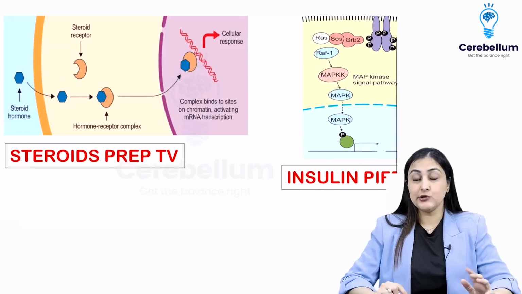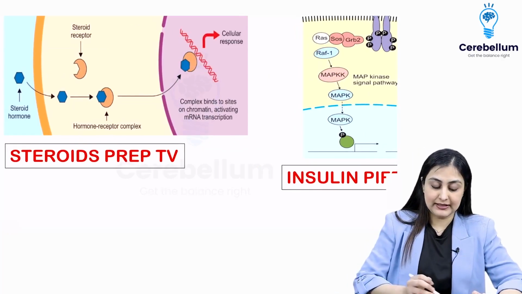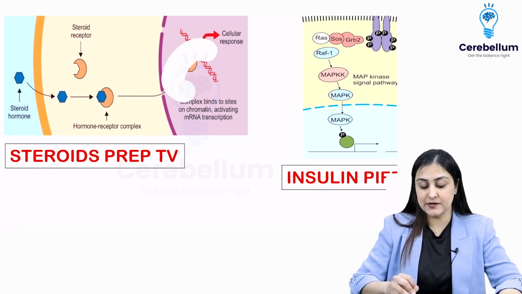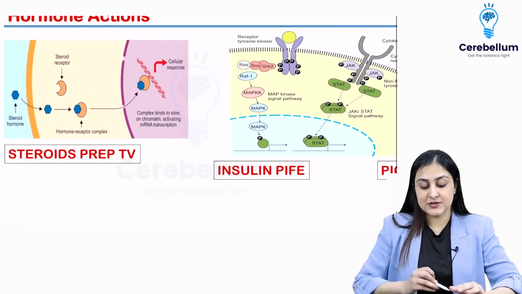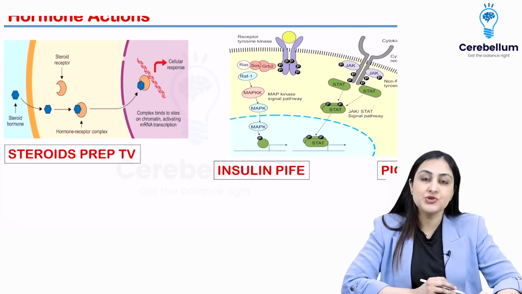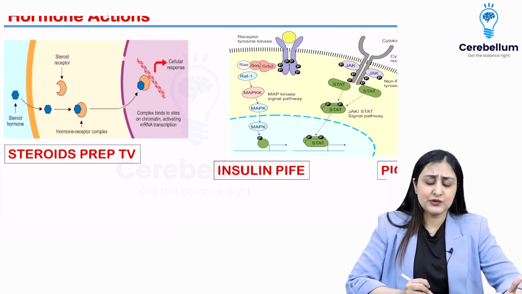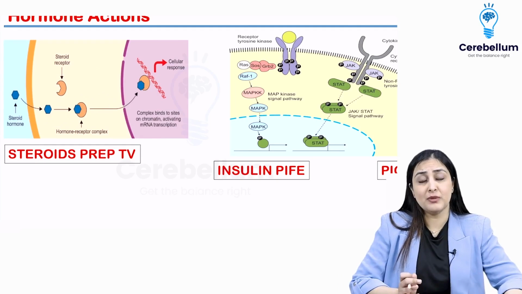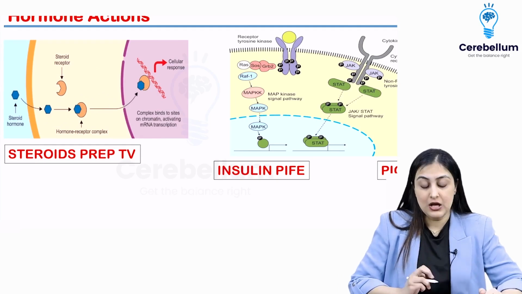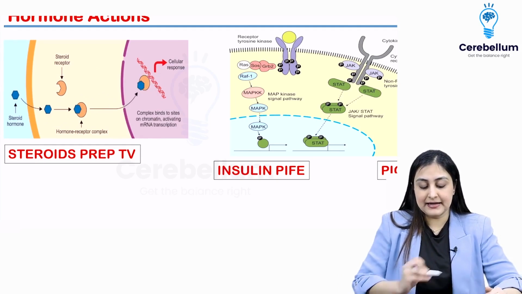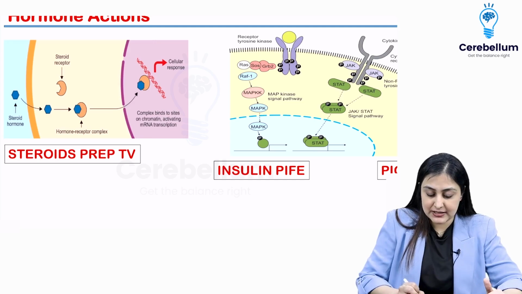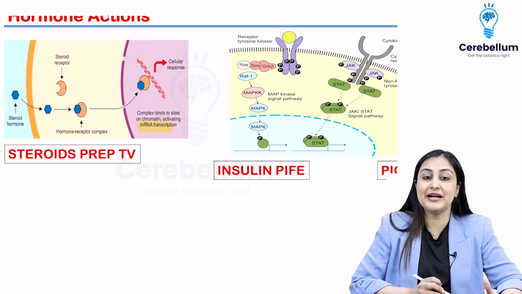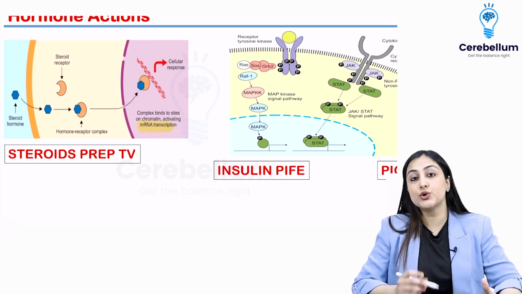Now, there are certain hormones which are lipid soluble. They can cross the cell membrane and either bind to cytoplasmic receptors or intranuclear receptors. Now, one question comes: is this going to be fast or is this going to be slow? Instinctively, you would think that these are doing their own job, so must be faster, but the answer is no. Because they are directly affecting the DNA, they are actually regulating transcription, and that is a slower process.